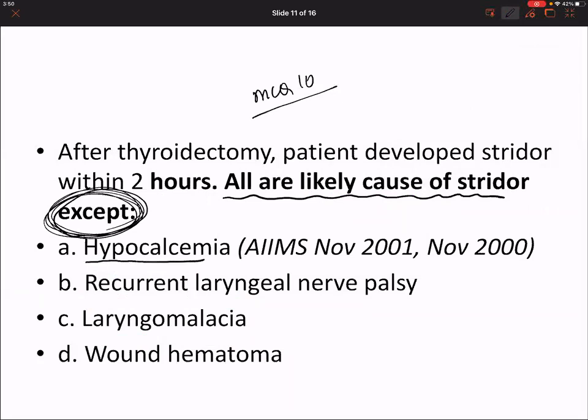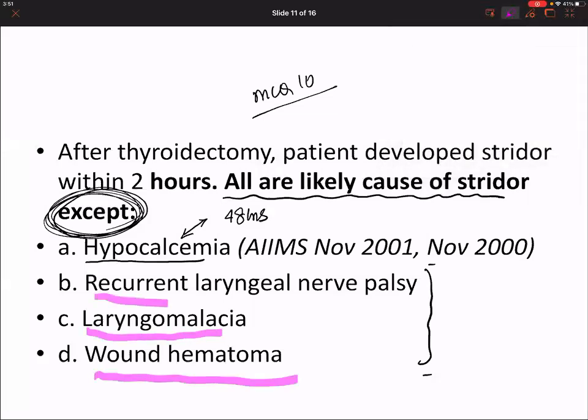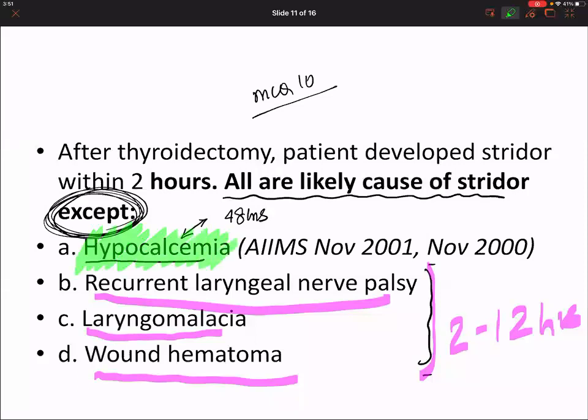Hypocalcemia. Very good. How long does it take to appear? 2 days, not 2 hours. But all of these would be manifested. So probably the most common cause, as you have said, is laryngomalacia, but wound hematoma and recurrent laryngeal nerve palsies can also happen. Maybe within 12 hours, but this complication is never going to happen within 12 hours. How long is it going to take? 48 hours. So what is the answer for this one? Hypocalcemia. Okay, right. Job done.